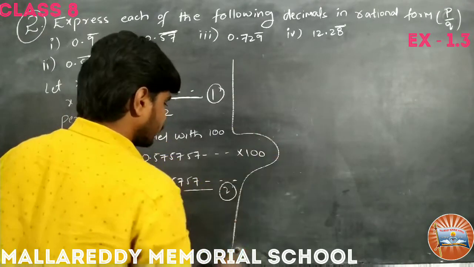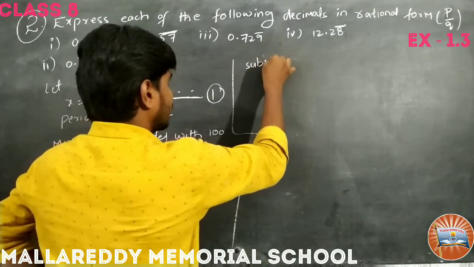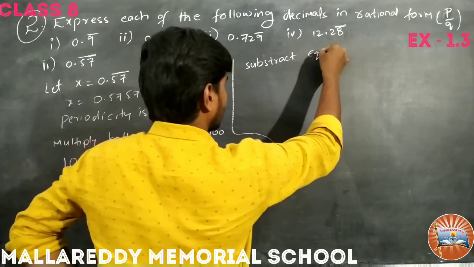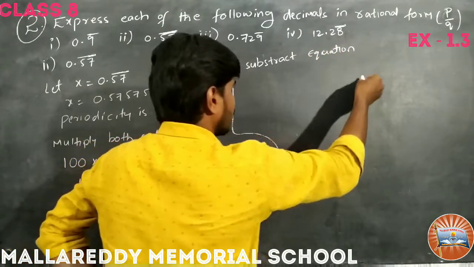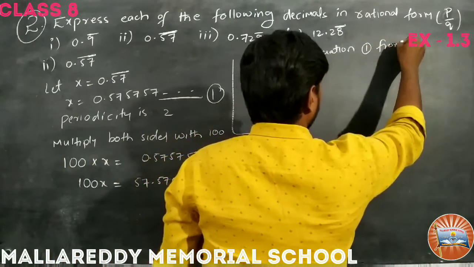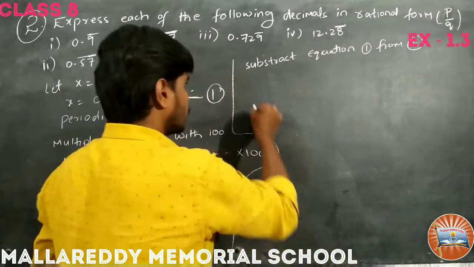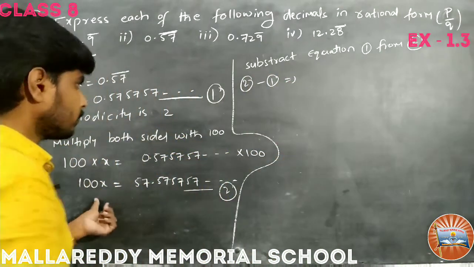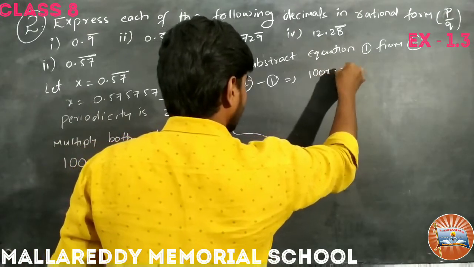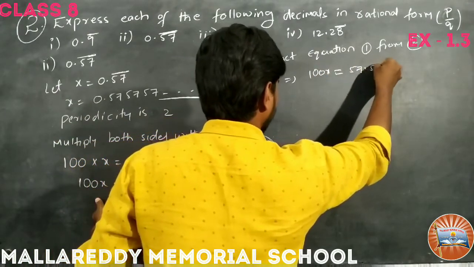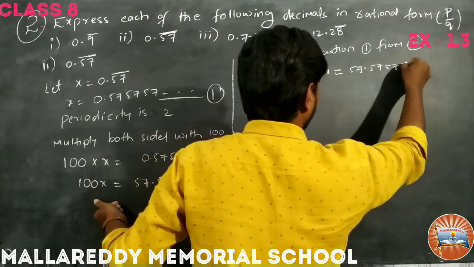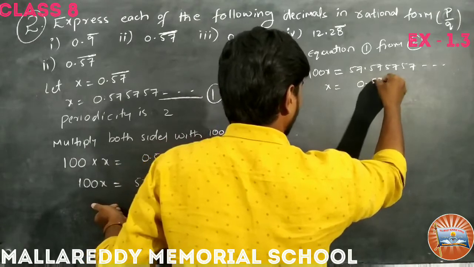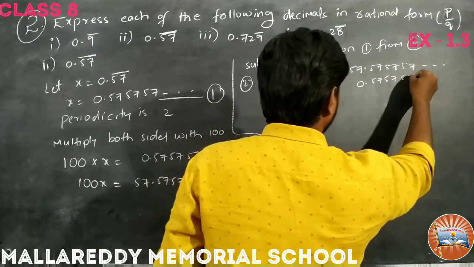Now subtract equation 1 from 2. What becomes? 2 minus 1 we are doing here. 100x is equal to 57.57 and so on, and x is equal to 0.57 and so on.